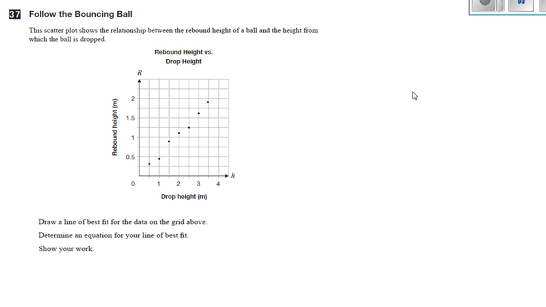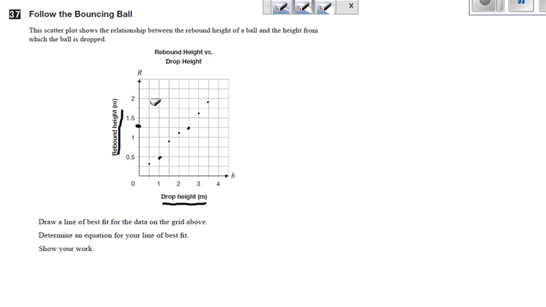It says, follow the bouncing ball. The scatter plot shows the relationship between the rebound height of a ball and the height from which a ball is dropped. So for example, if I drop a ball from 1 meter, it rebounds to almost half a meter. That's what this dot means. This dot means that a height of 2.5 meters resulted in a rebound of 1.25 meters, and so on.